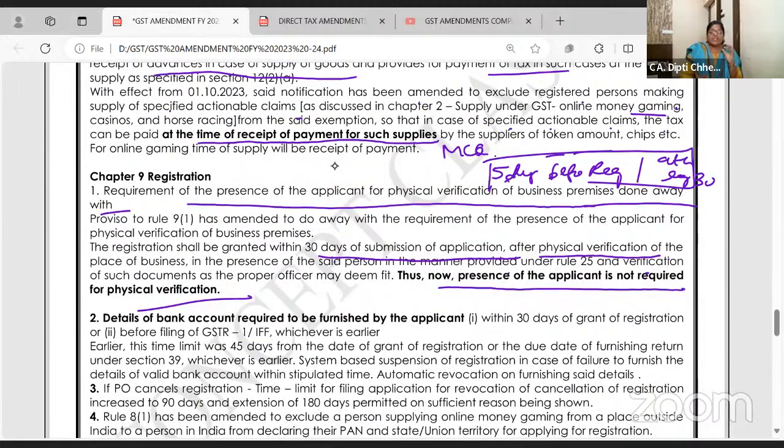Then in registration, nowadays registration is not granted if, prior to applying for registration, you do not give your 15-digit bank account number, your IFSC code, MICR, everything. If you don't give it, you will not get the registration. Even if you get the registration and they say in this much time you give your bank details, if you don't give, your GSTR 1 and 3B credit will all be blocked automatically. Automatically your registration will be suspended. When you give it back, it will again be given back.